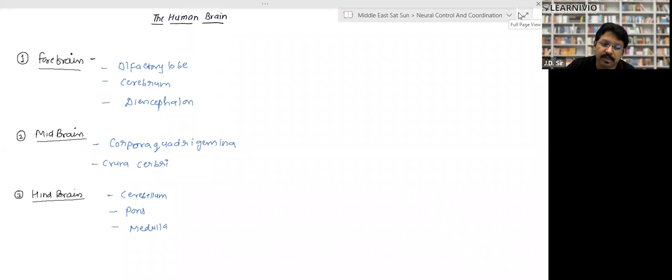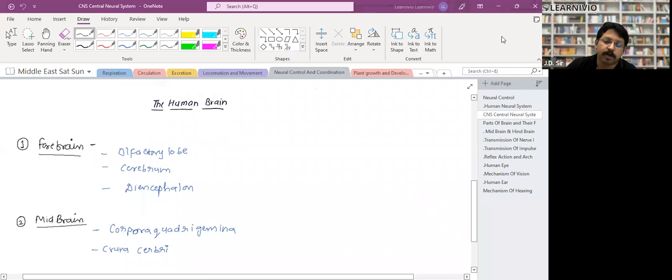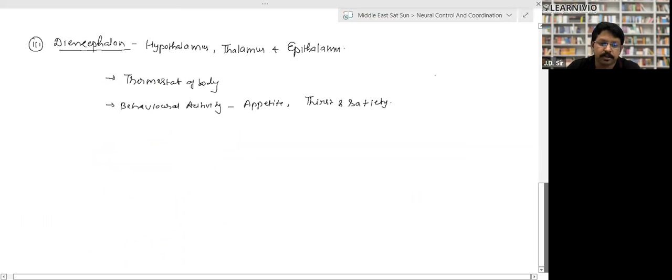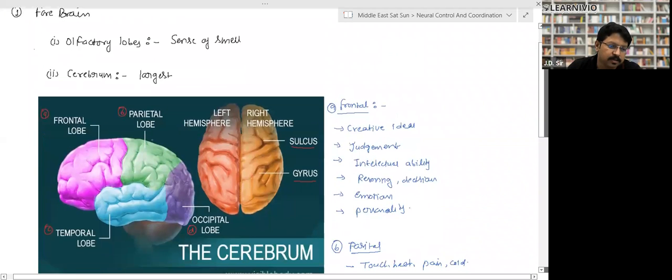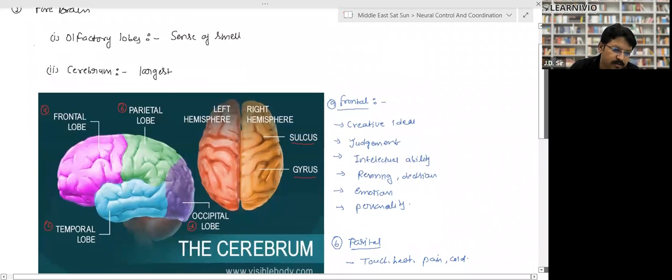Forebrain has olfactory lobe, cerebrum, and diencephalon. So what are the functions of these parts? Look. First, the brain is divided this way. This is the brain, and there is a right hemisphere and a left hemisphere. So the brain is divided basically into two parts, the right hemisphere and the left hemisphere.